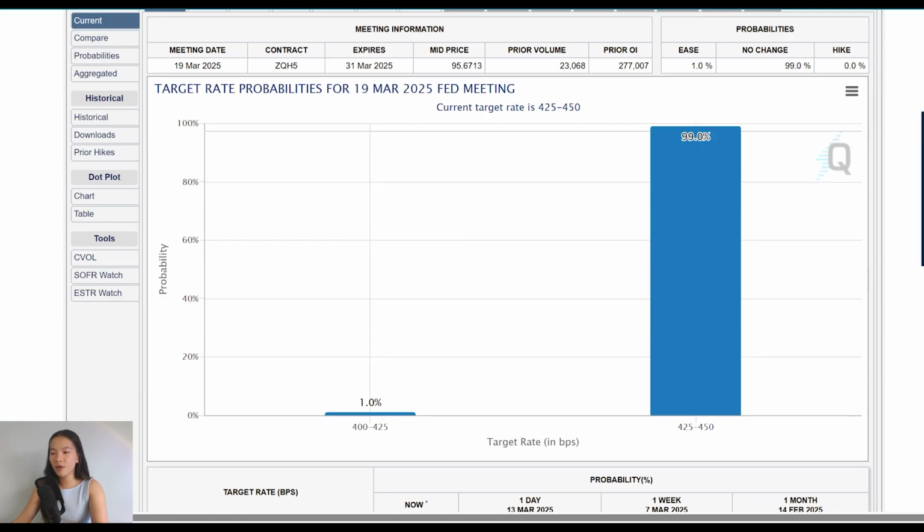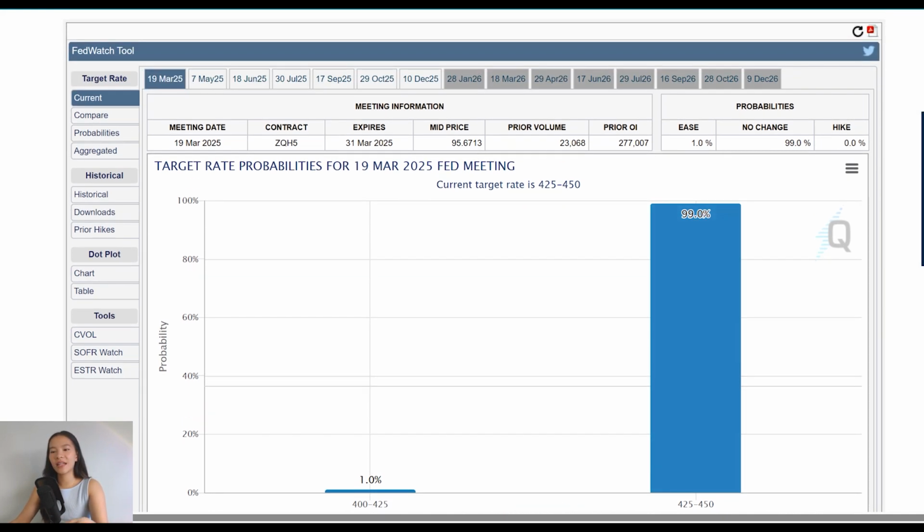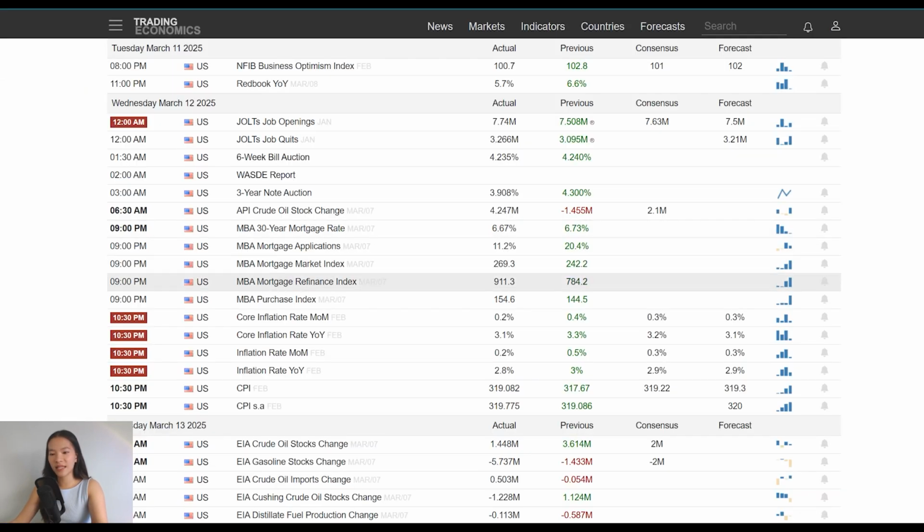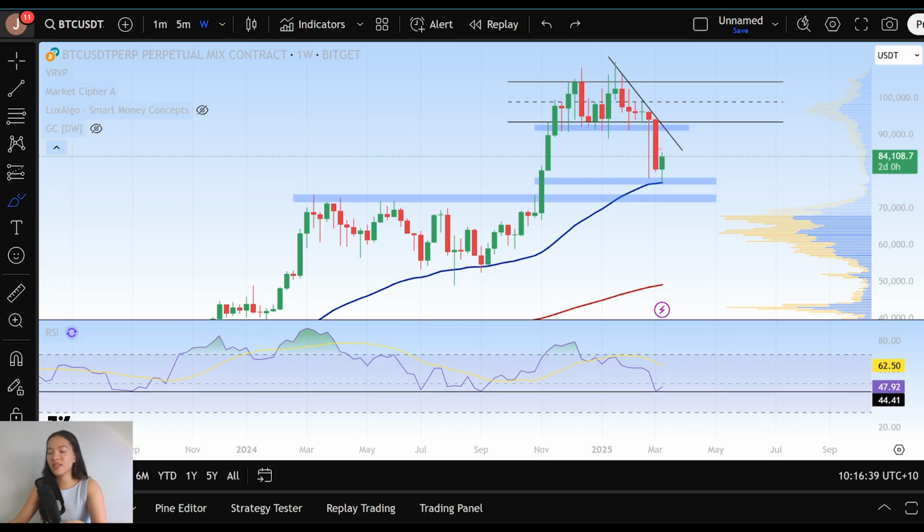So we can see here the likelihood of seeing a rate cut obviously isn't high. It's at 1% right now, but that is potentially going to change again if the economic landscape and inflation starts to go down and we start to see more of the effects of Trump's economic policies, like his tariffs, and what that's actually doing to the economy in the US. So we have a potentially pivoting economic landscape as well. And so all of this shapes up to, is this the moment where Bitcoin bottoms so far in 2025 and we see a high time frame reversal?